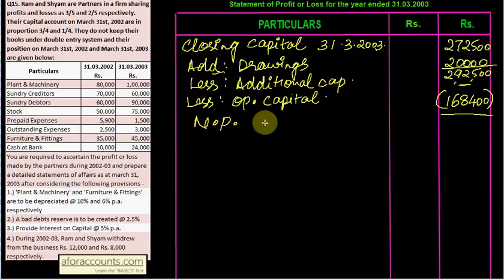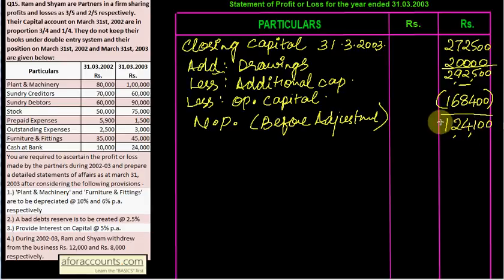How much is the net profit before adjustment? It is 1,24,100.